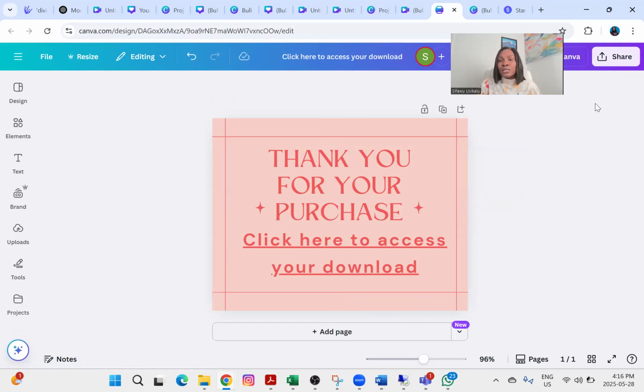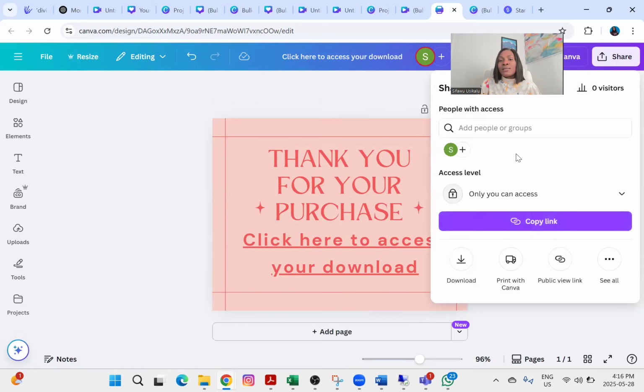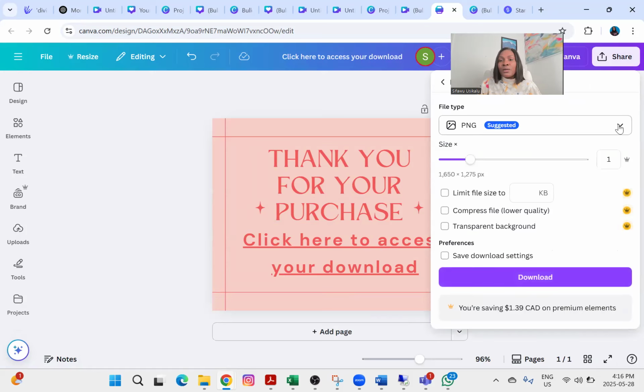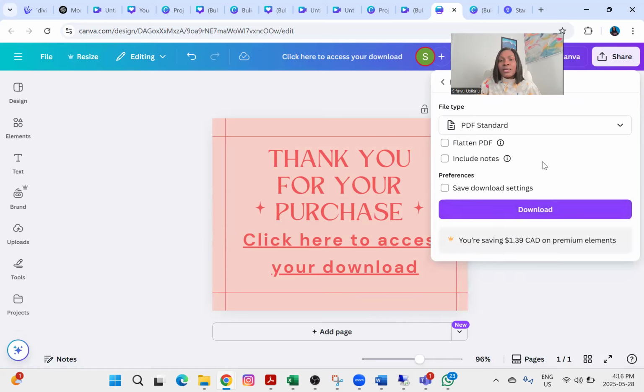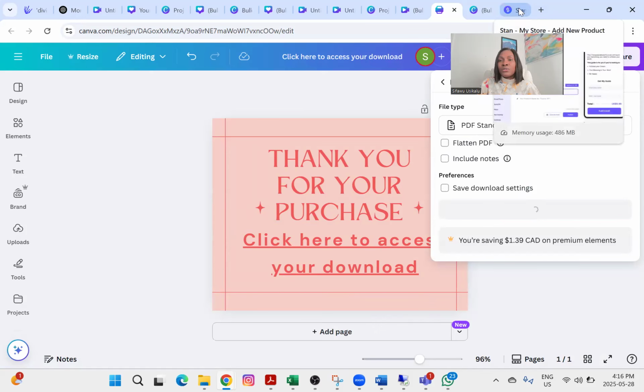Now to download this, I'm going to download it as a PDF. So I'll click on download. Now I'm going to download it as a PDF standard, right? And there's everything, and I'm going to click on download. Now it's going to be saved to my folder, to my computer.